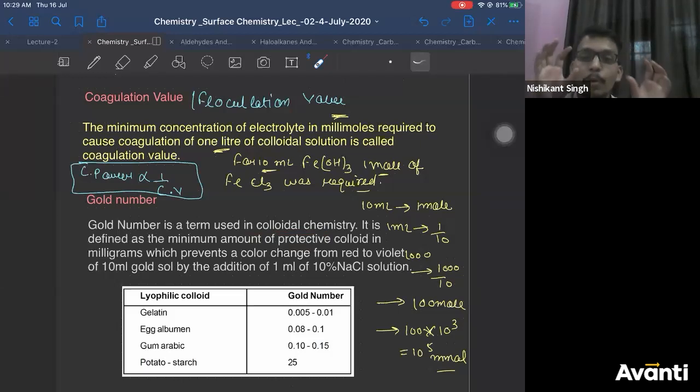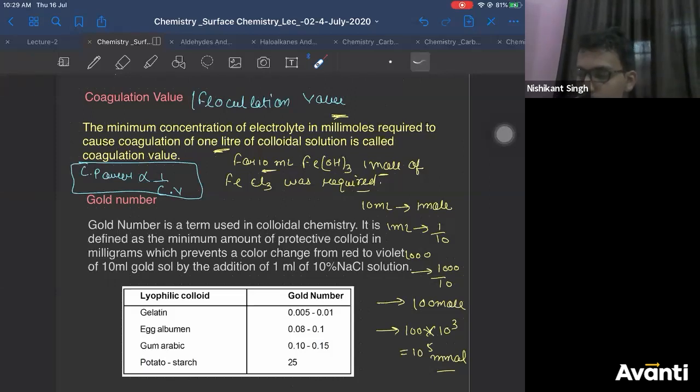If I want to protect lyophobic colloid from coagulation, I should add lyophilic colloid on its surface so that I can protect my lyophobic colloid. Then what is gold number? To protect a given amount of lyophobic colloid, how much lyophilic colloid you should add, that is your gold number. Correct?